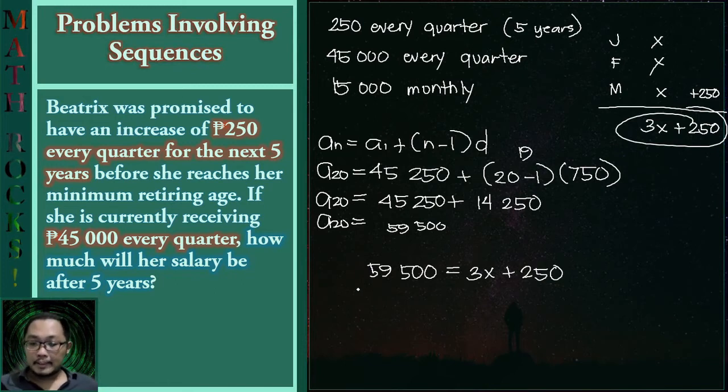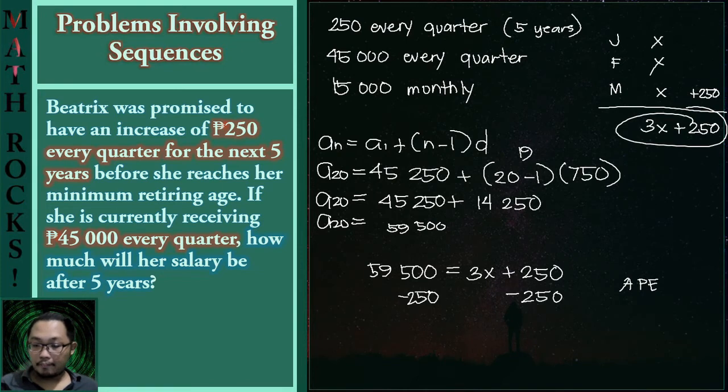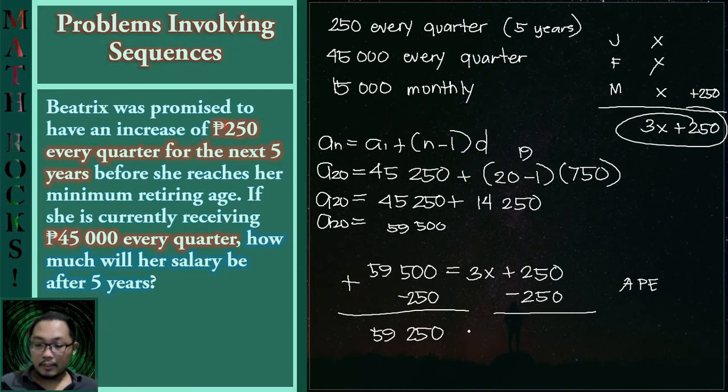Okay, so let us apply the APE. So adding the additive inverse or the opposite of 250 to both sides of the equal sign, which is negative 250. Then this gives us 59,250, while on the other side we have 3x, and dividing both sides by 3.